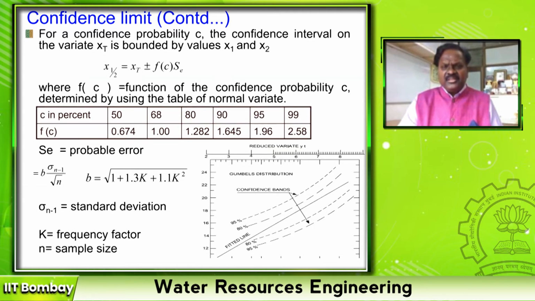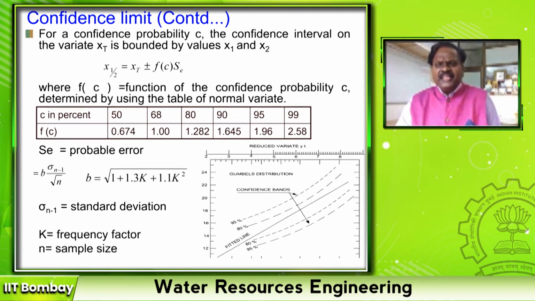In this figure, the x-axis is the return period, which is in log scale, and the y-axis is the magnitude of the flood, which is in natural scale. Now I have fitted this value. What is the confidence that my estimated value lies on these points?